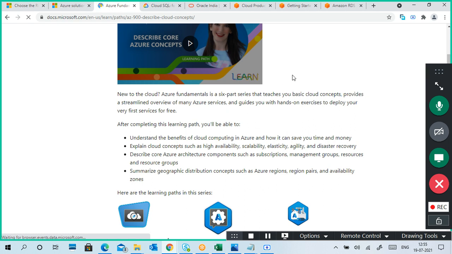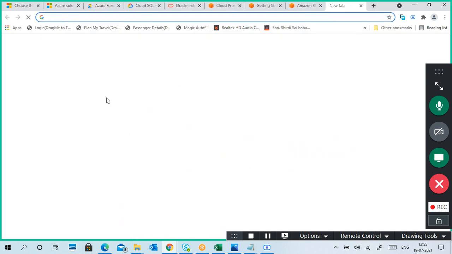Why servers are considered as an infrastructure service?